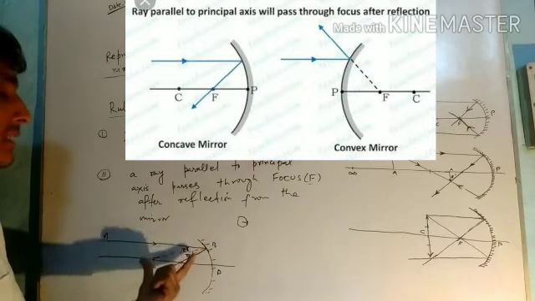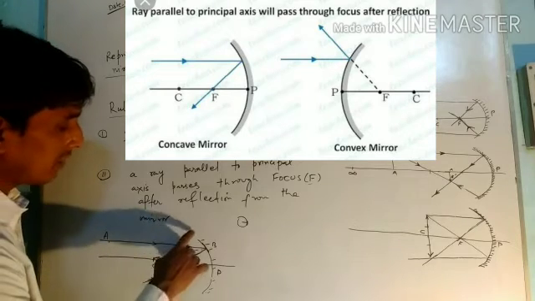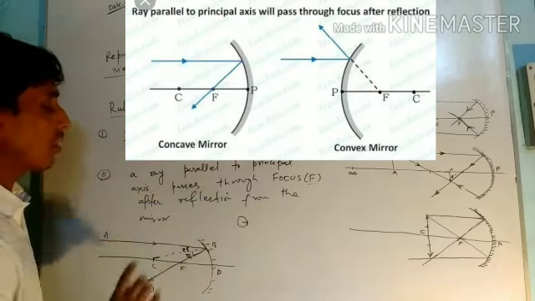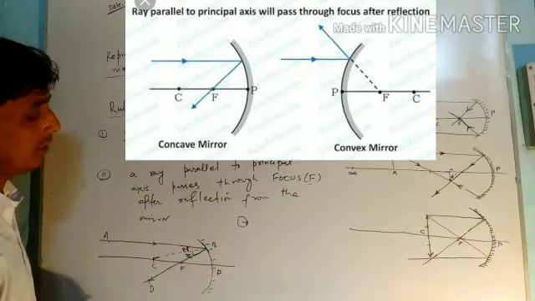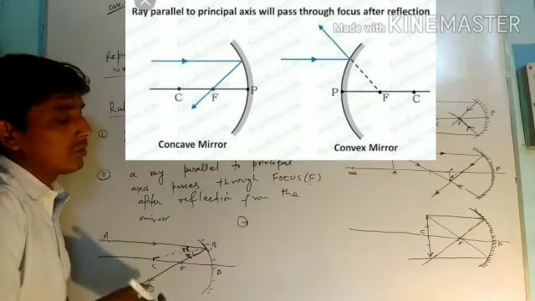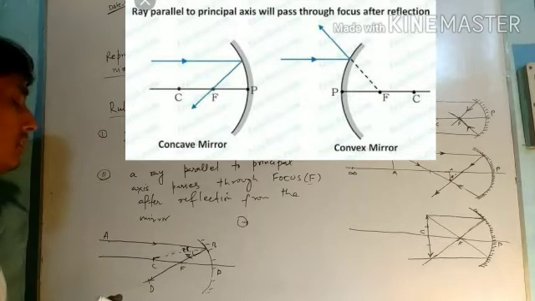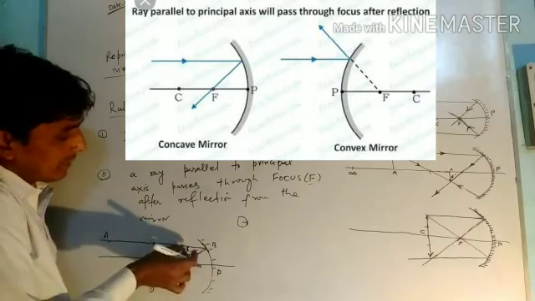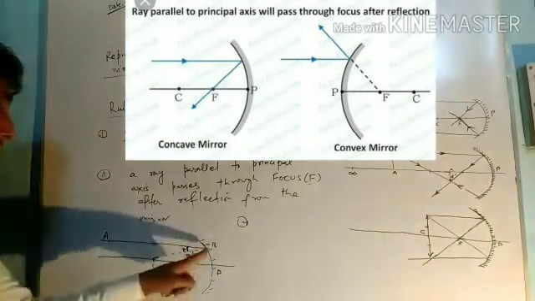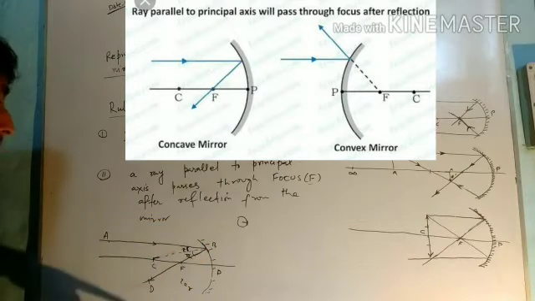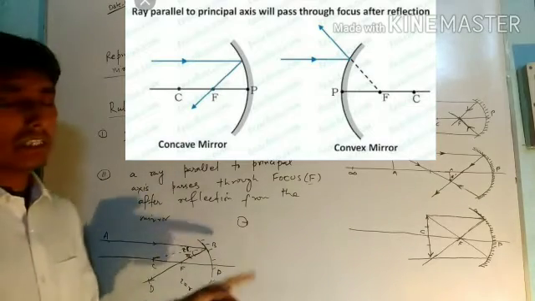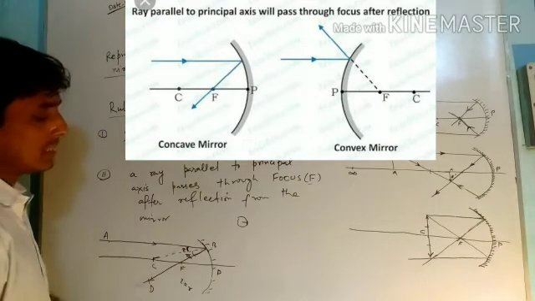CB is the radius of curvature of this sphere, and the radius is always normal, perpendicular. So it will follow the law of reflection of light, therefore I is equal to R, and the reflected ray BD will pass through the focus. So this is the law that any ray passing parallel to the principal axis will pass through focus.